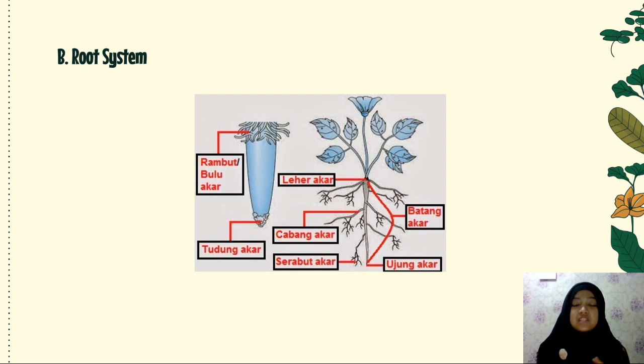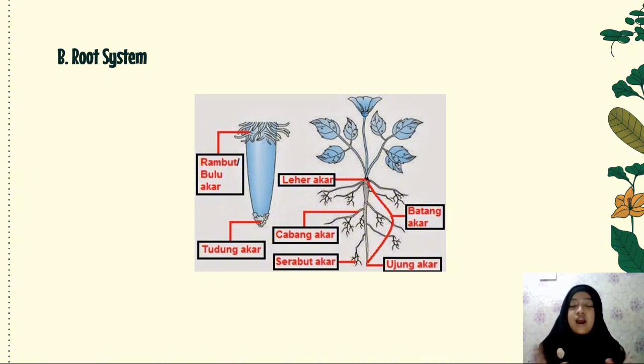The following picture in this section shows the root hair. There is also a root cap, which functions to protect the root when it penetrates the soil.